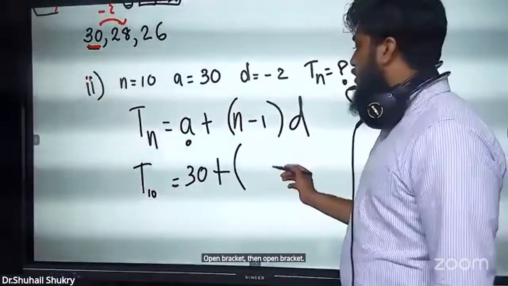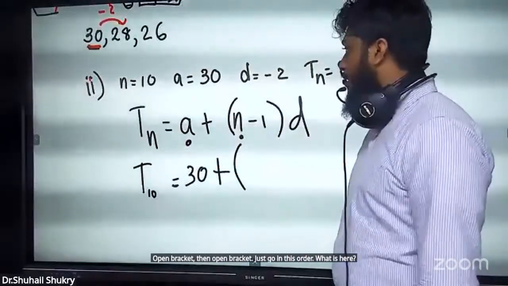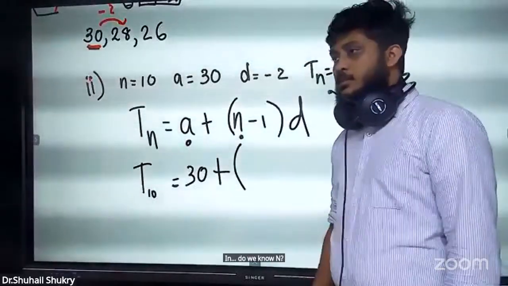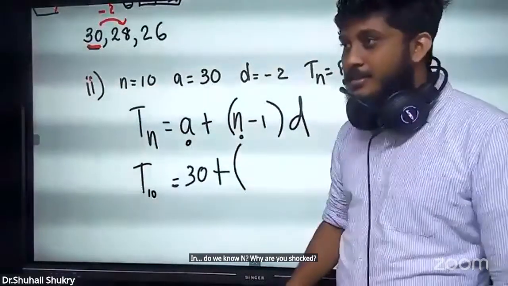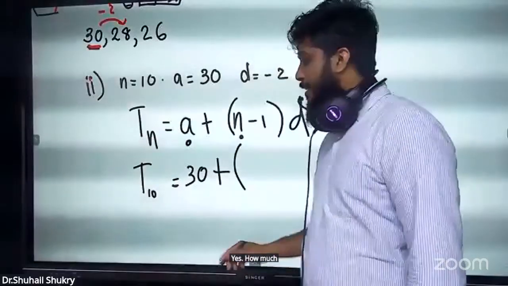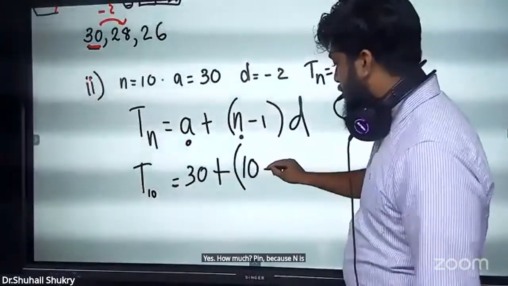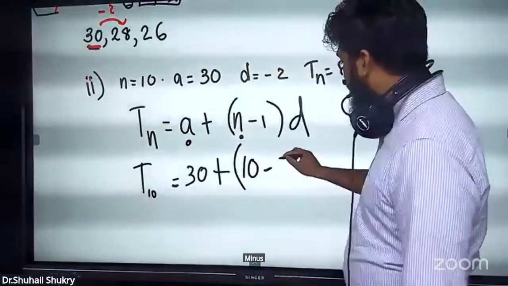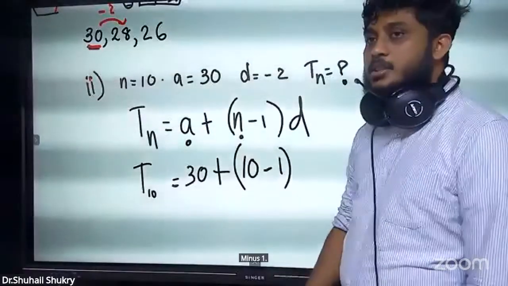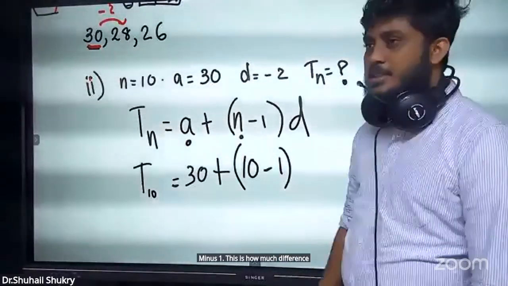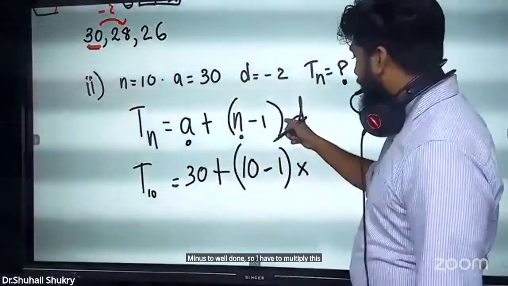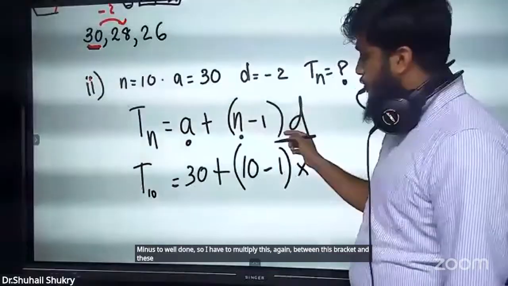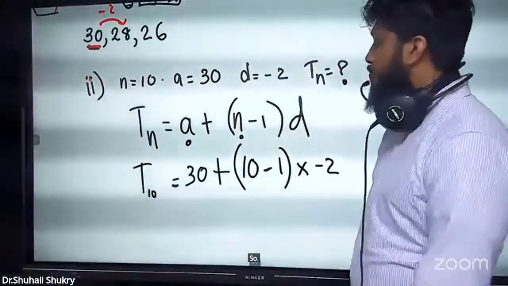Just go in this order. What is here? N. Do we know N? Yes. How much? 10, because N is the term's place. Minus 1. D is how much? The difference. What is the difference, guys? Minus 2. So I have to multiply this. Between the bracket and this, there is a multiplication mark. So multiply by minus 2.